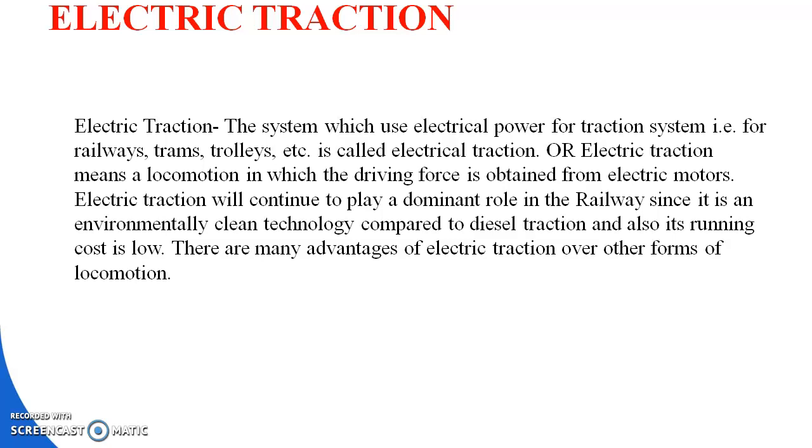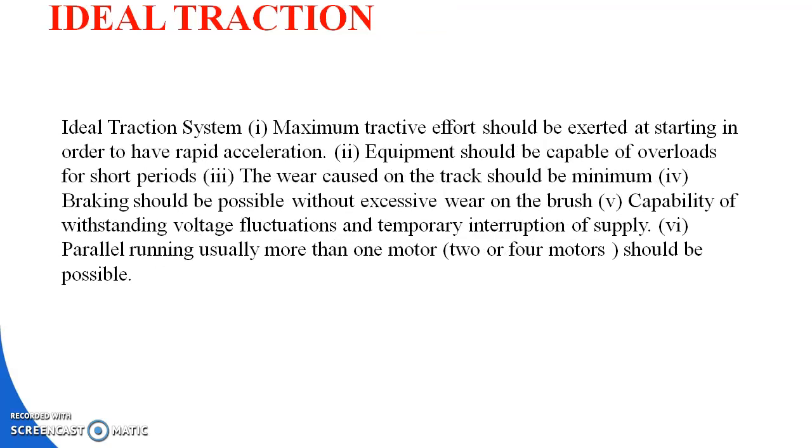Electric traction will continue to play a dominant role in the railway since it is an environmentally clean technology compared to diesel traction, and its running cost is also low. There are many advantages of electric traction over other forms of locomotion. So what is the ideal traction? Maximum tractive effort should be extracted at starting in order to have a rapid acceleration. Equipment should be capable of overload for a short period, and the wear caused on the track should be minimum.